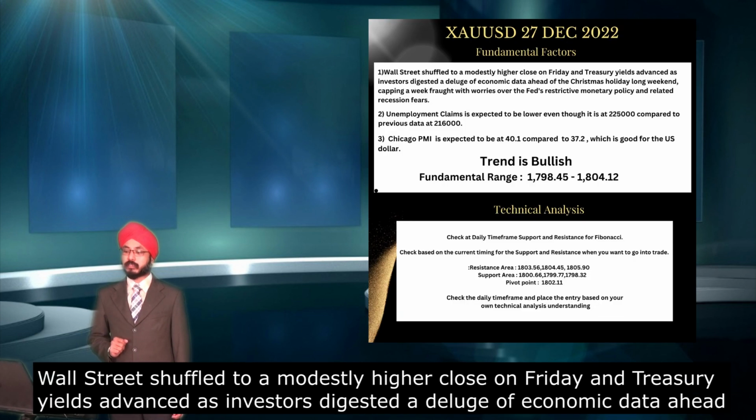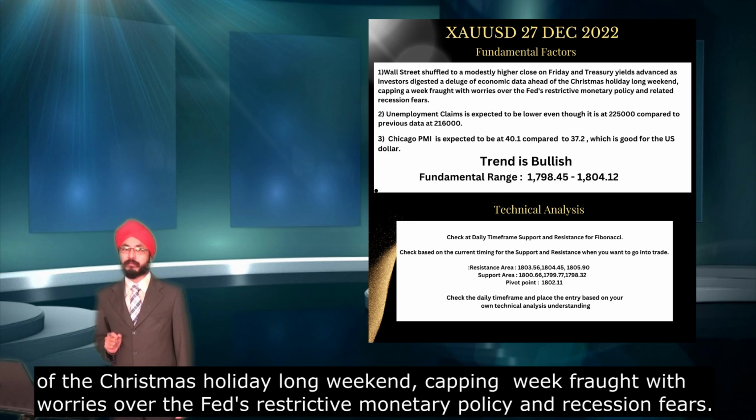The first fundamental factor that we can look into is that Wall Street shuffled to a modestly higher close on Friday, and this trend has continued on Monday as well. As we could see, gold has risen, and this is due to Christmas week, and also because the US is currently in the midst of improving its stance on the interest rate. The Fed's restrictive monetary policy and the related recession fears are also bothering investors.